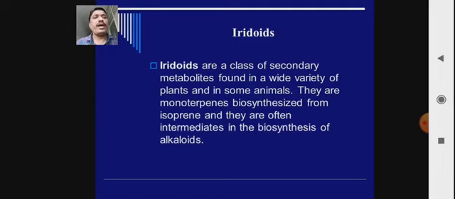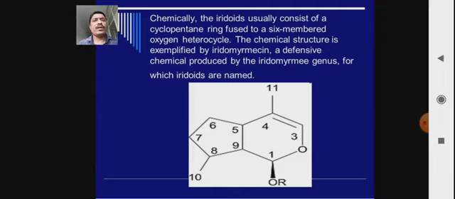some animals. They are monoterpenes biosynthesized from isoprene and they are often intermediates in the biosynthesis of alkaloids. Chemically, the iridoids usually consist of a cyclopentane ring fused to a six-membered oxygen heterocycle. The chemical structure is exemplified by iridomyrmecin, a defensive chemical produced by the Iridomyrmex genus, for which iridoids are named.